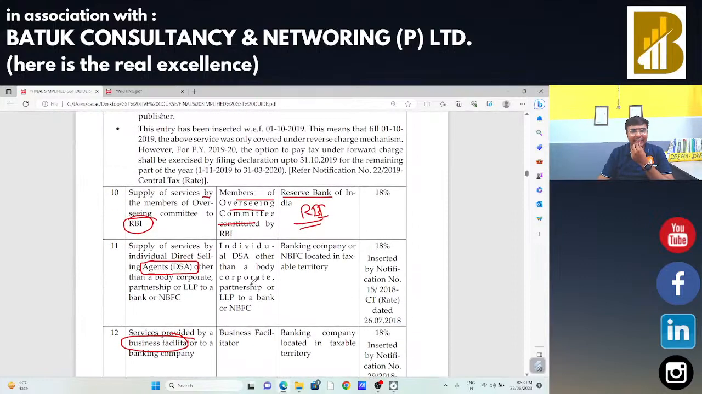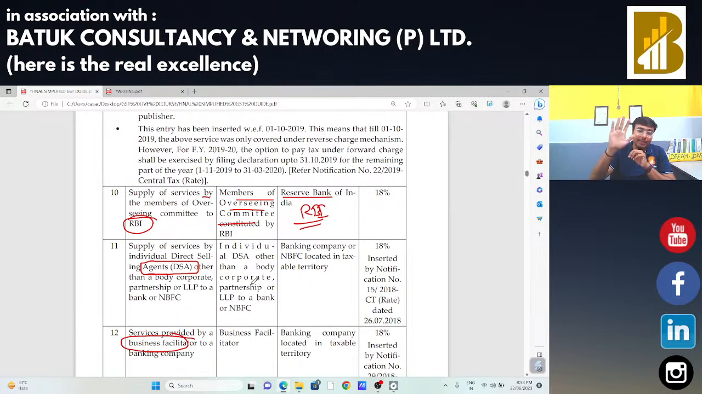Point number 11 is DSA, direct selling agent. In that case, banks are appointing direct selling agents for business expansion. They are selling the products of various banks, and for that purpose, the bank is going to provide a certain amount to that direct selling agent. Suppose 3%, 4%, 5%, whatever it will be. If the bank is going to provide suppose 5 lakh rupees to that DSA, in that case DSA is not liable to make the payment of taxes on that supply of services. The bank is liable to make the payment of taxes at the rate specified under reverse charge mechanism.